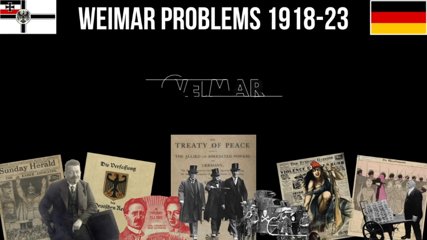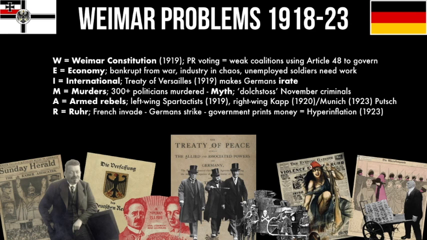Weimar, W-E-I-M-A-R. Weimar voting system, the economy's in chaos, international Treaty of Versailles makes Germans irate, there's murders, there's armed rebellions, and the Ruhr crisis leads to hyperinflation. Now all you've got to do is decide which of these problems you think is the most important and why.